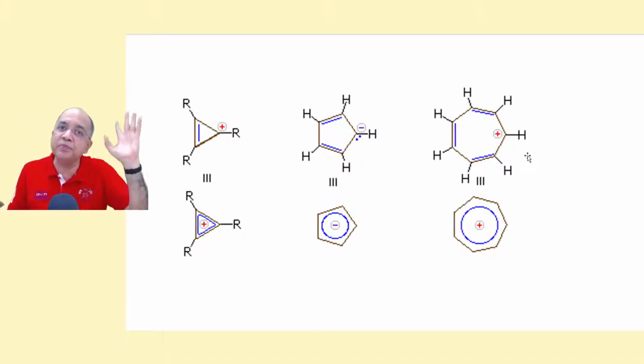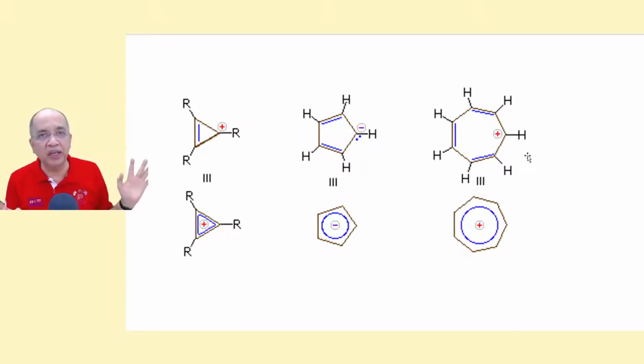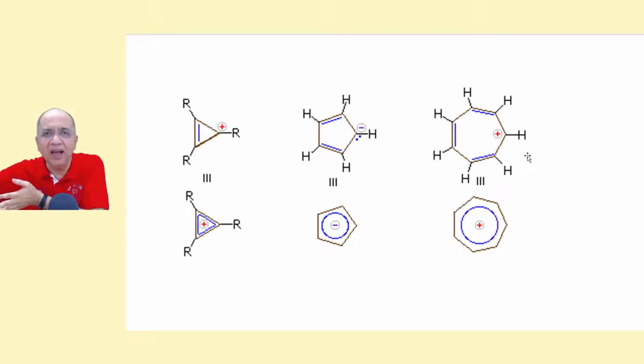Yes, for naphthalene and anthracene, as the number of fused benzene rings increases, the resonance energy increases, no doubt about it. That has been found from the heat of hydrogenation data.